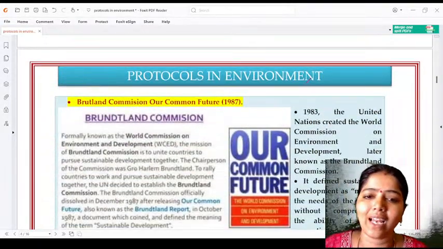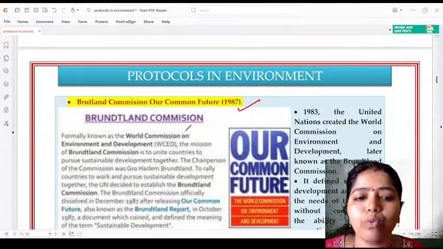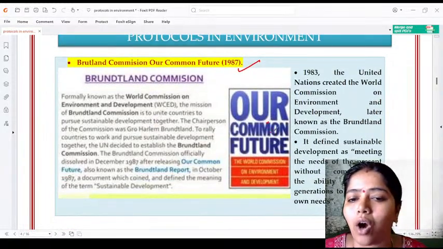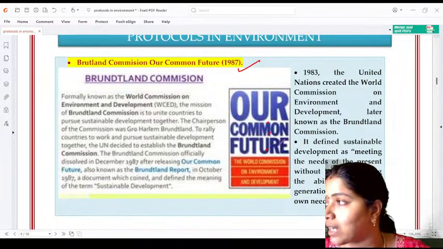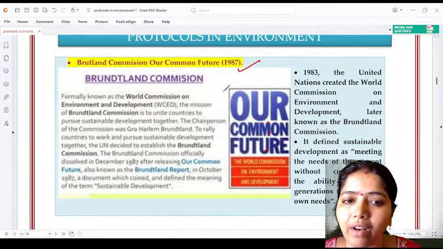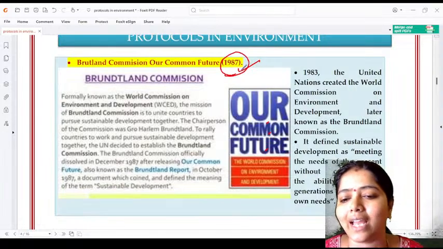And then next comes in the year 1987, Brundtland Commission. They worked on Our Common Future, how to create a sustainable future. That is their main focus. That comes in the year 1987.